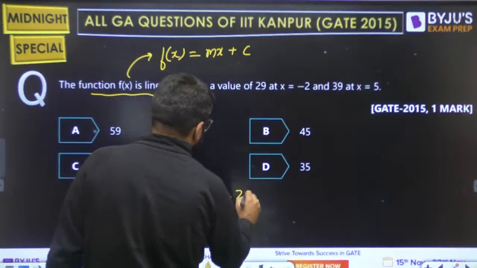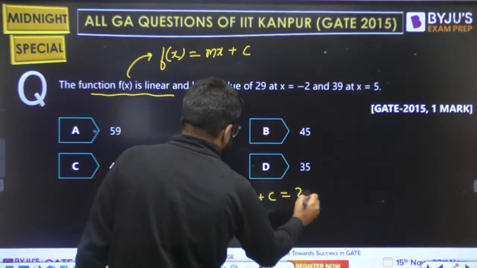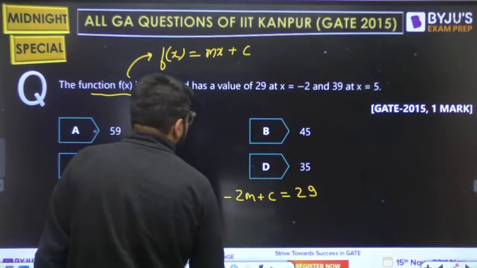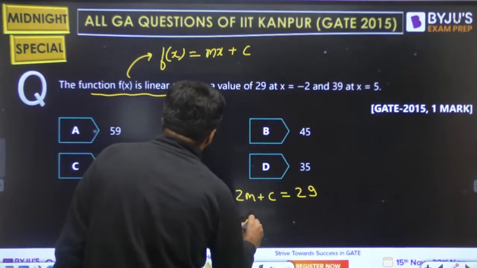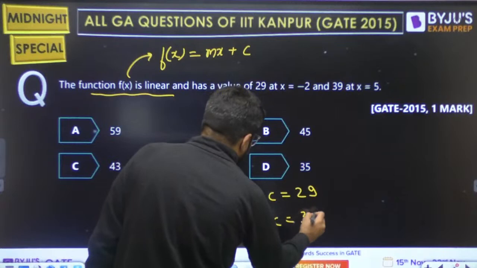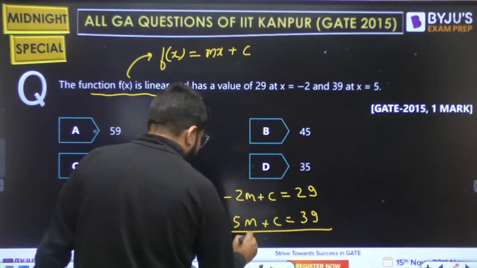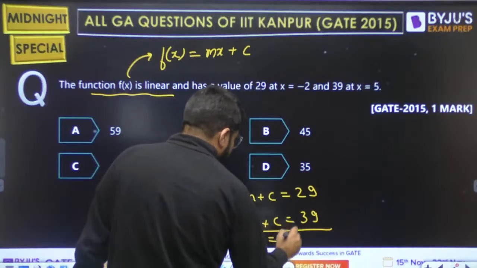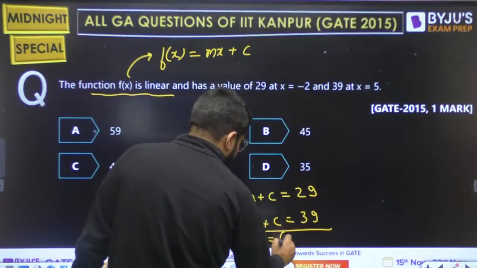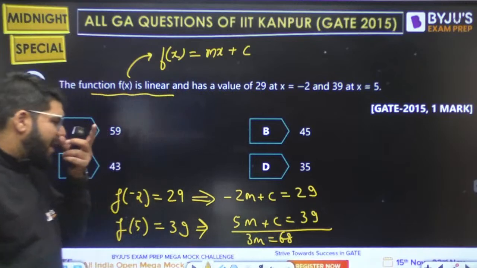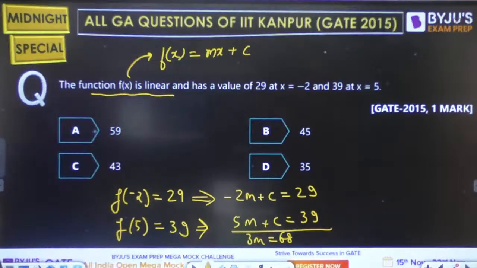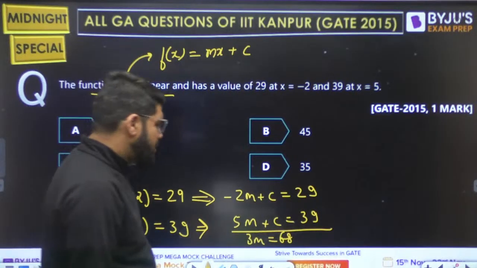Putting in minus 2, minus 2m plus c is 29, and if I put in 5, 5m plus c is equal to 39, right? If I add these two, c can get cancelled, so 3m will become 69 or 68.